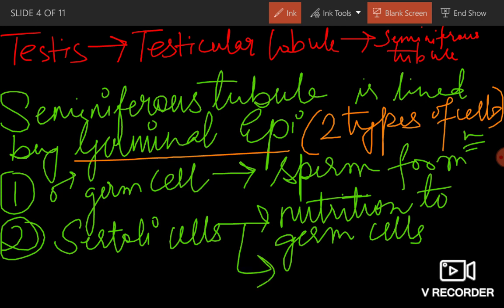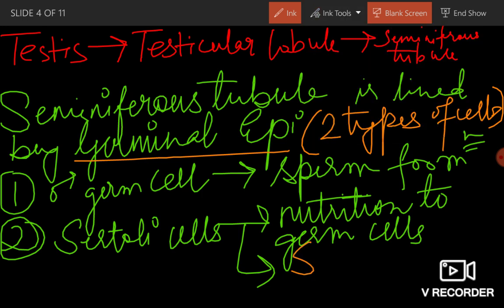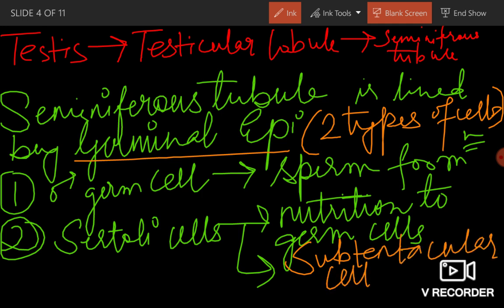That is why they are known as sustentacular cells or nurse cells. Clear? Mention this. So this is the pathway: testis, testicular lobule, to seminiferous tubule.